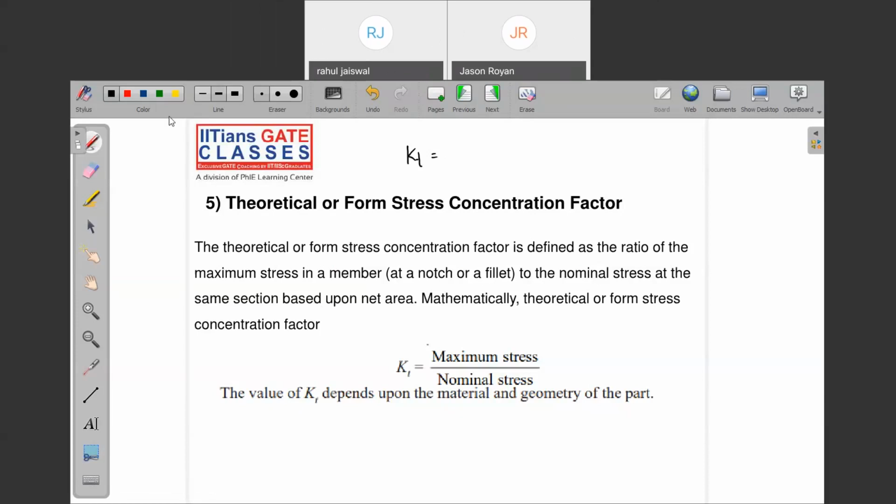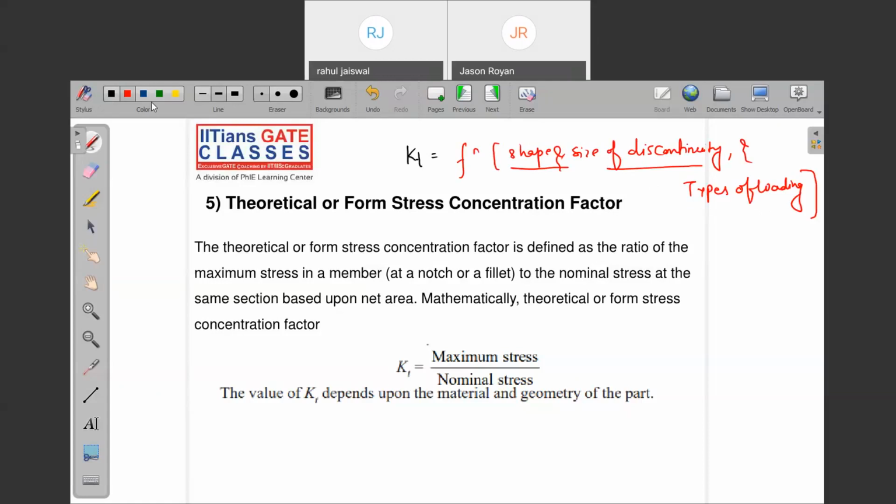Just note down, sometimes in the PSC examination, they ask: KT is a function of shape and size of the discontinuity, and type of loading. So it is a function of shape and size of the discontinuity as well as type of loading.